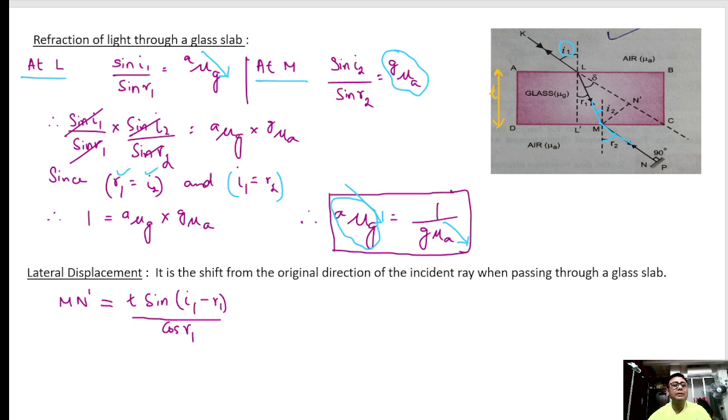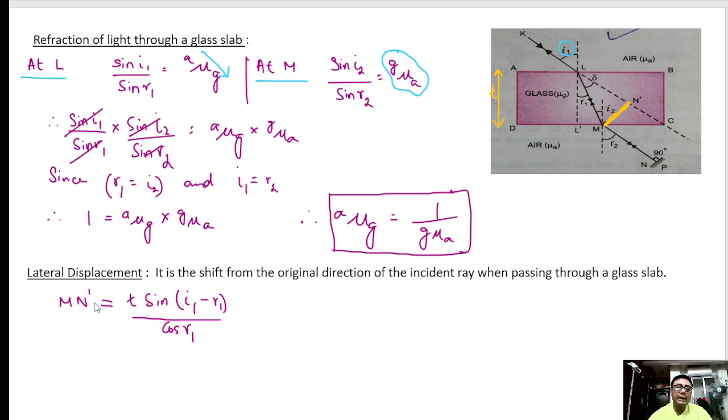Next is lateral displacement. So what is lateral displacement? Let's see it. As you can see, friends, this shift in the path from the original direction of the light is the lateral displacement. Clear?